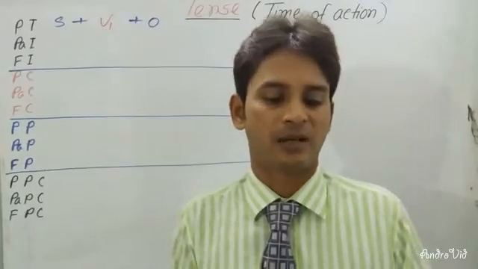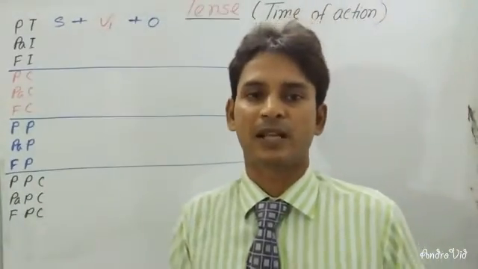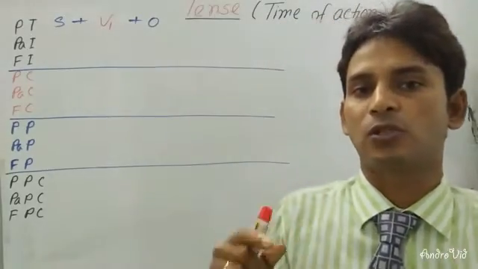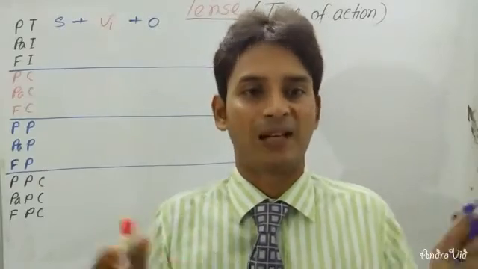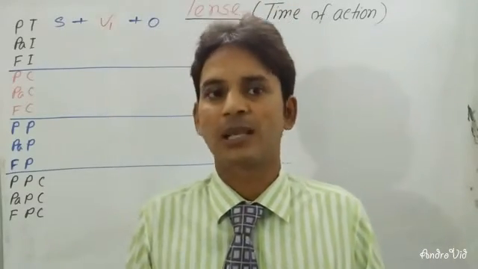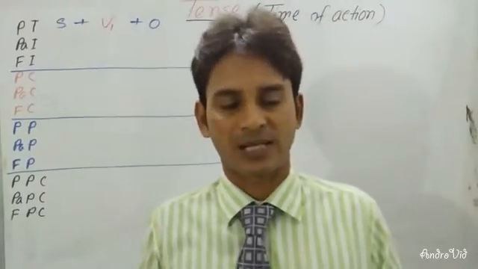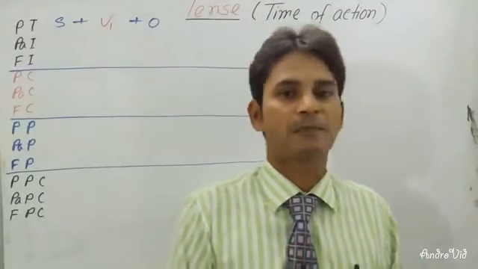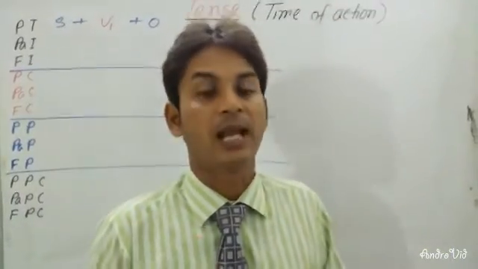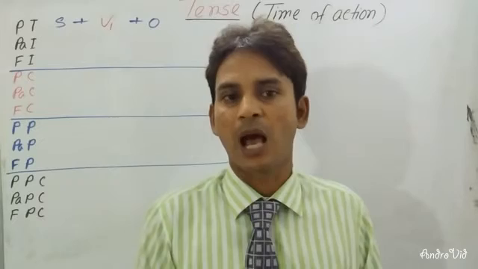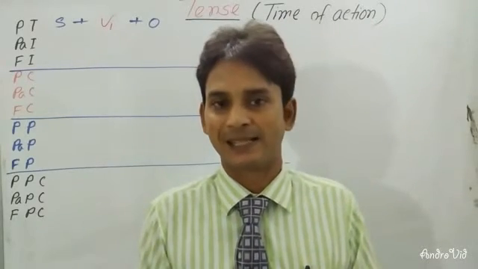Dear learners, there are 12 kinds of tenses. Especially, there are 3 kinds of tenses. These are totally classified into 12. The present indefinite, past indefinite, and future indefinite. Present continuous, past continuous, and future continuous. Present perfect, past perfect, and future perfect. And present perfect continuous, past perfect continuous, and future perfect continuous. Now I'm going to make you understand how we can learn the structure of these tenses easily.